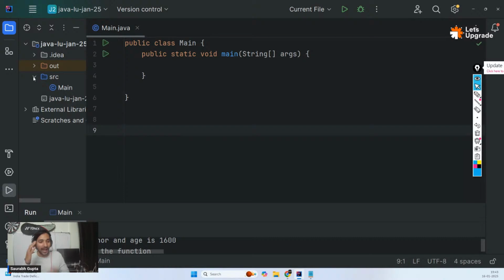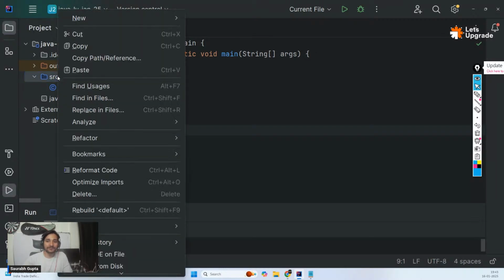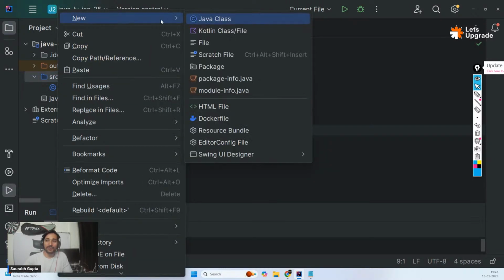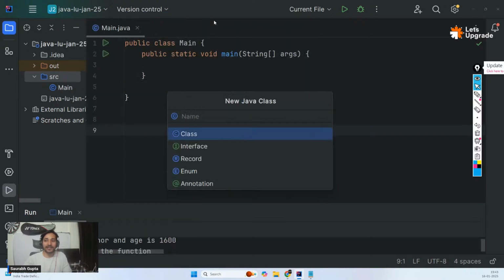So now I'm planning that in my program, I want to maintain students. So I want to create student objects. And to create student objects, we need a student class. So let's go. Right click on SRC. New. See here we have option Java class. What do we want to call it? Student. And now guys, remember, you have to always follow naming convention.